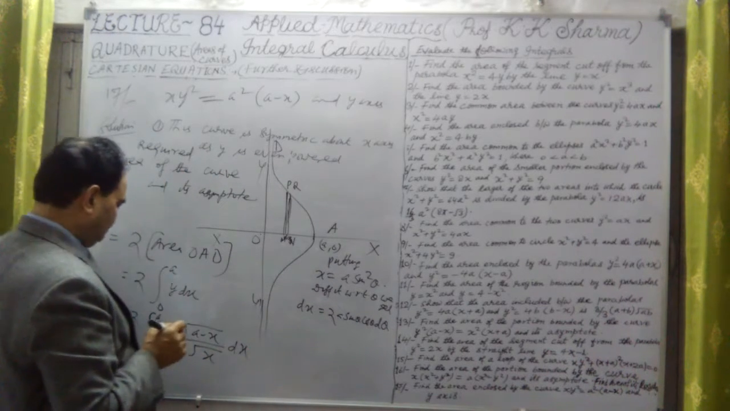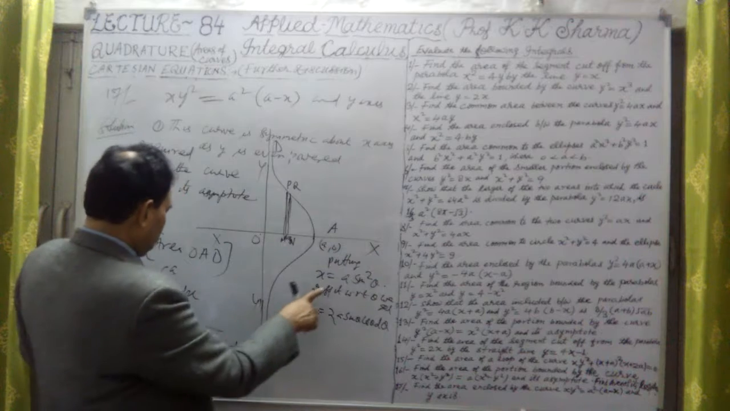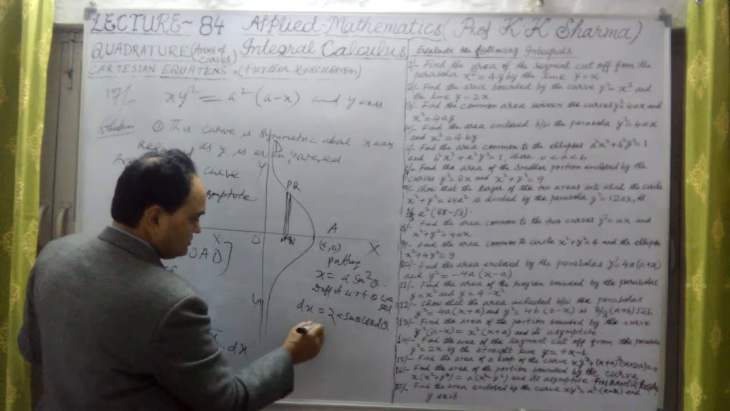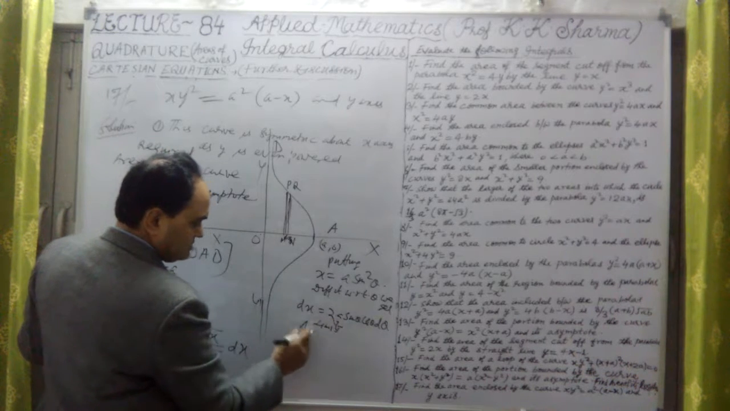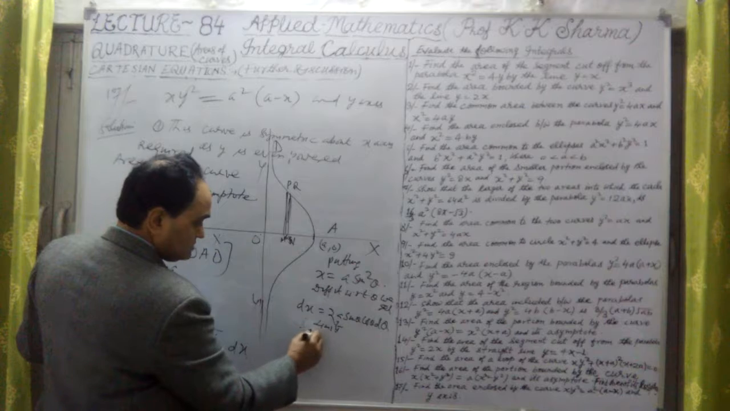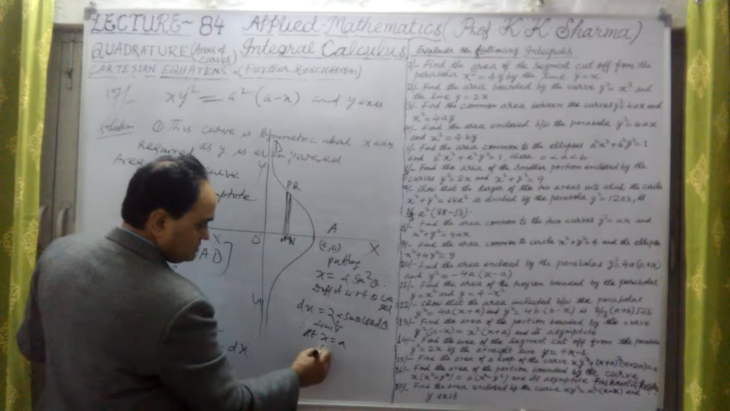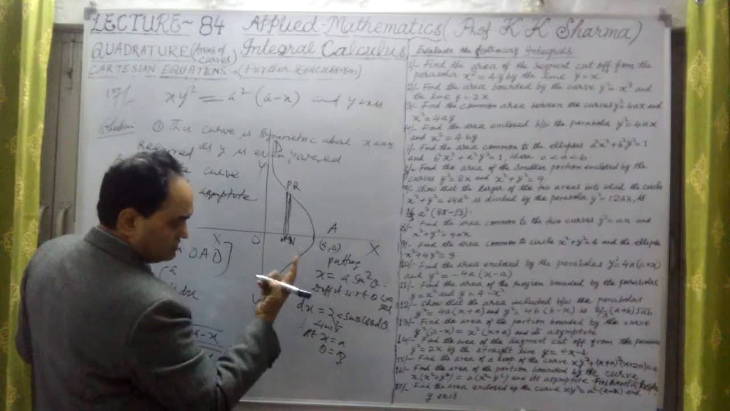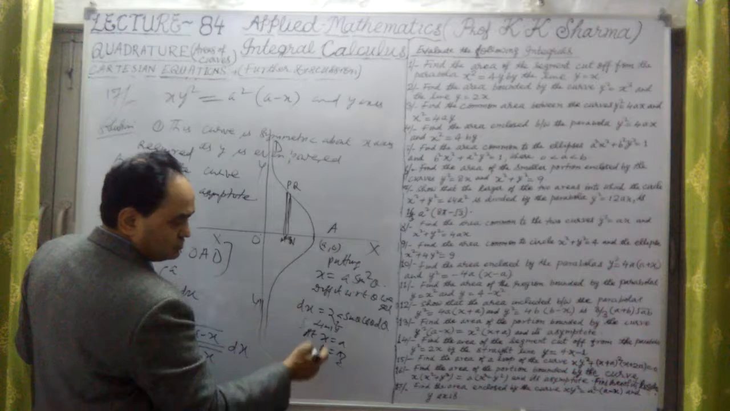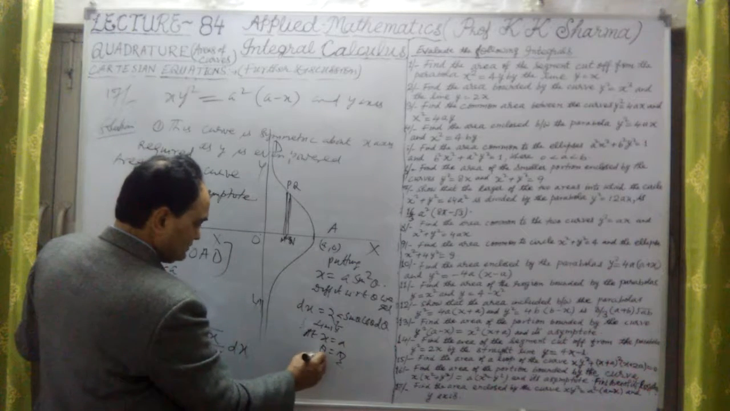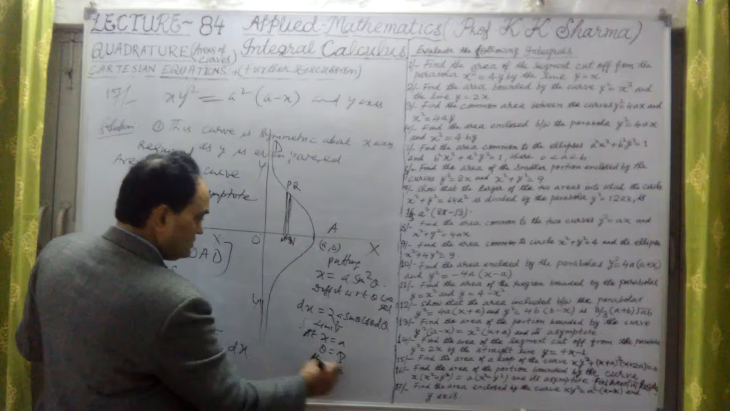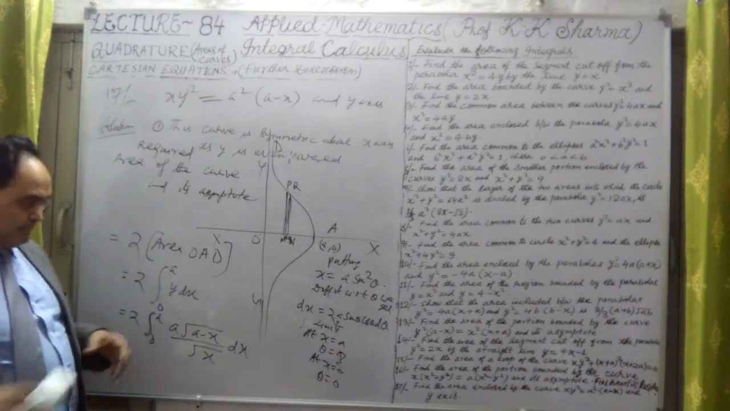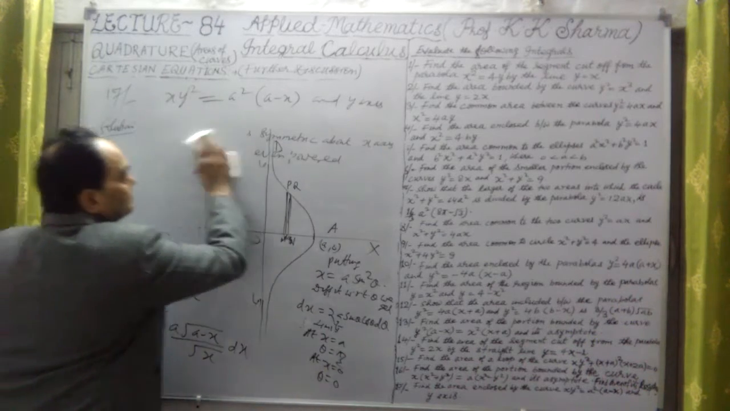What are the limits here? At x equal to a, sin square theta is 1, so sin theta is 1, which means theta equals pi by 2. And at x equal to 0, theta is 0. So these are the limits, let me put them here.